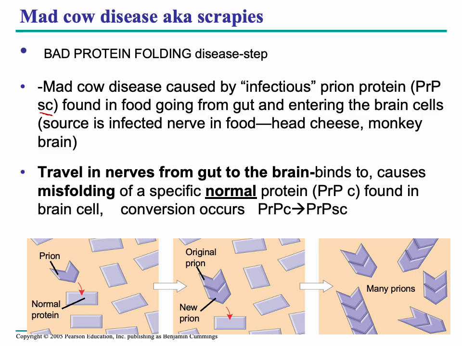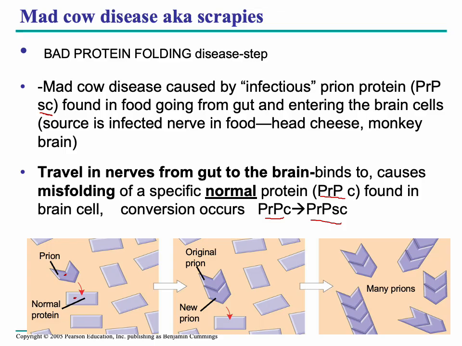So when it gets to the brain, it binds to a normal protein called PrPC. It's kind of like its cousin protein, and PrPC is a good, normal protein. But when PrPC is bound by PrPSc, it converts. Like here in the drawing, here's the PrPSc.